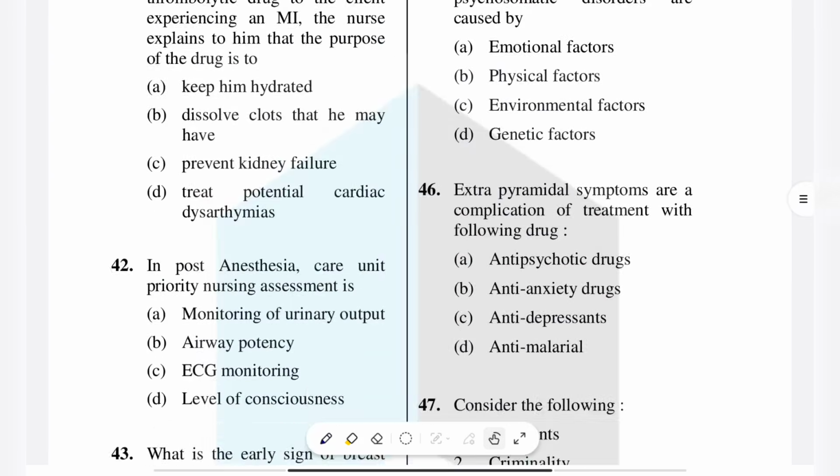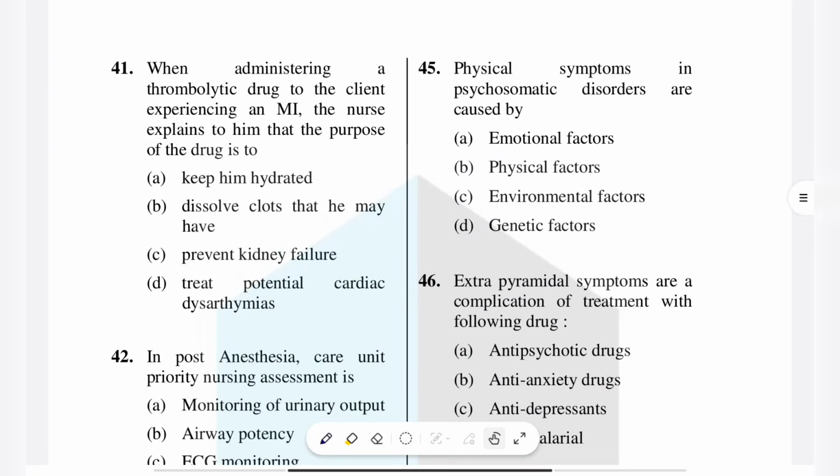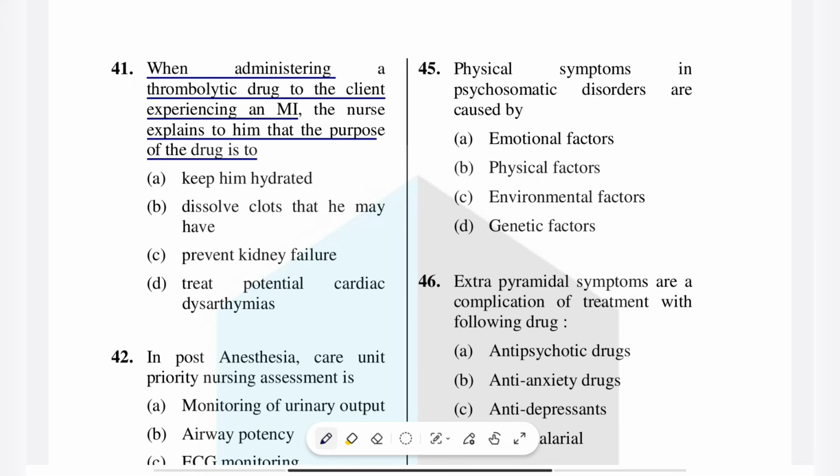And question 41: when administering a thrombolytic drug to a client experiencing an MI, the nurse explained to him that the purpose of the drug is to... What is the purpose of that drug? Option A, keep him hydrated. Option B, dissolve clot that he may have. Prevent kidney failure. Treat potential cardiac disarrangement. So here the right answer is dissolve the clot that he may have.